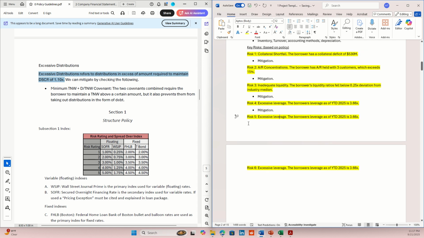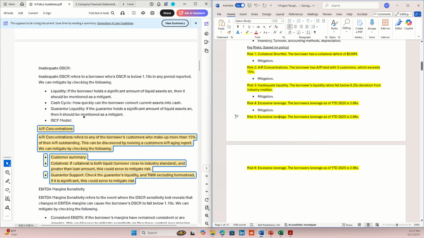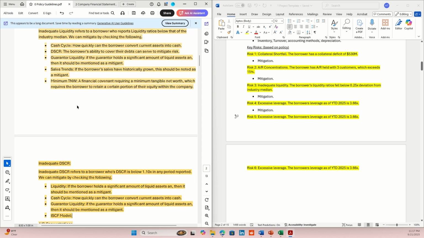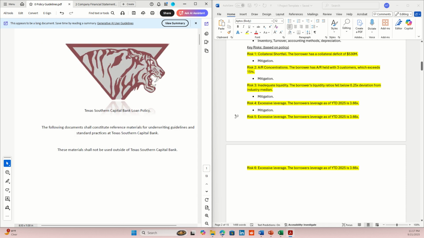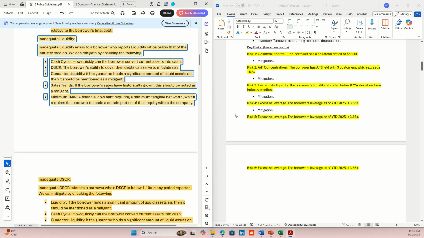Okay, so we're going to say, inadequate debt service coverage ratio. And by now, you guys should know how to locate the risks. In the policy guidelines, there's a section titled Section 0 Credit Risk. And that's where you'll find the risks.